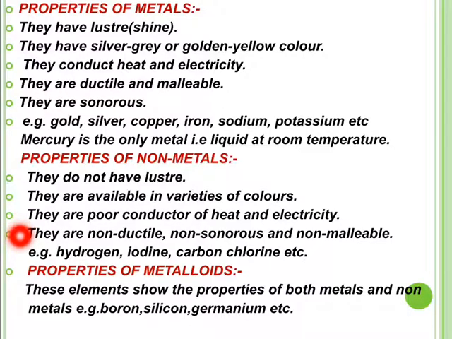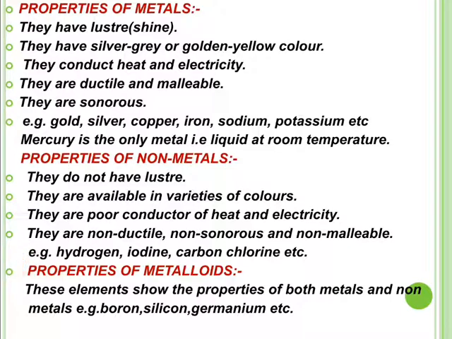They are non-ductile, meaning non-metals cannot be drawn into wires, again with exceptions like carbon can be drawn into wires. Non-sonorous means they do not produce sound. Non-malleable means they cannot be beaten into thin sheets. Various examples of non-metals are hydrogen, iodine, carbon, chlorine, etc.